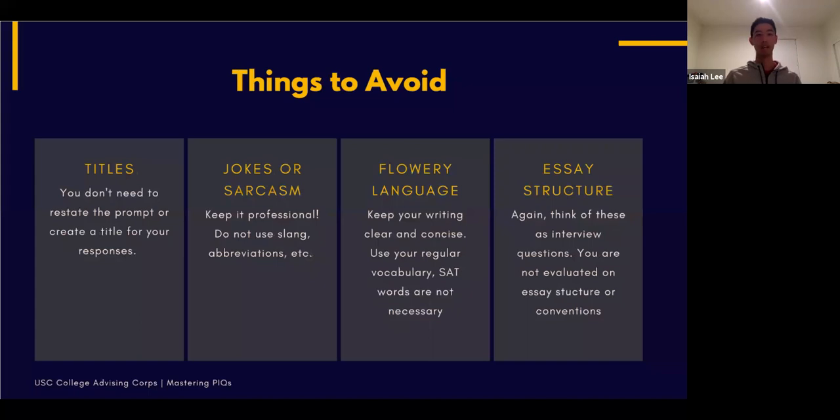And things to avoid, part 2. Titles. You don't need to restate the prompt or create a title for your responses. As we said before, just get straight into it. Jokes or sarcasm. Keep it professional. Do not use slang abbreviations.